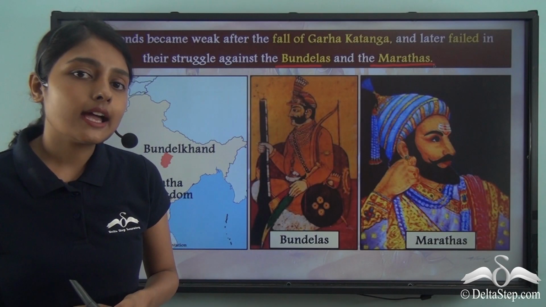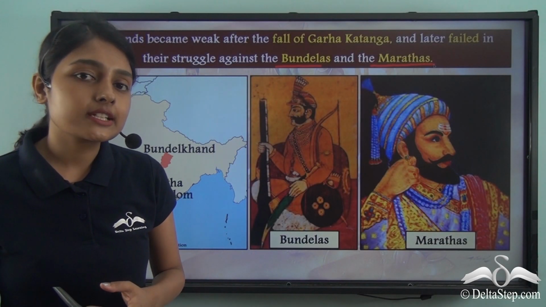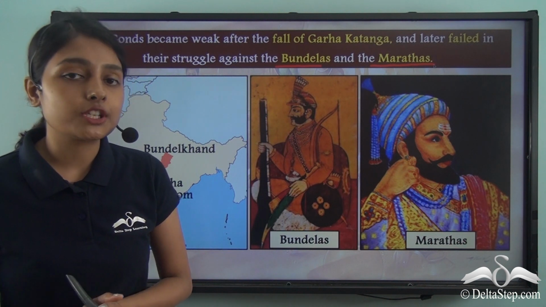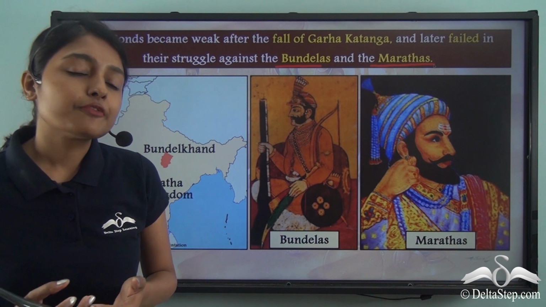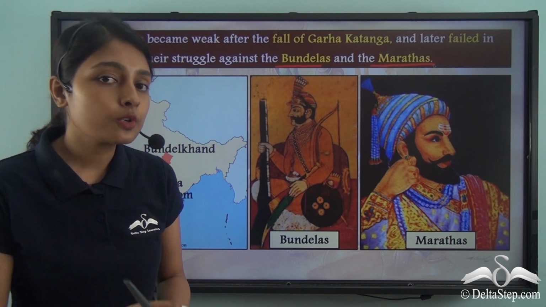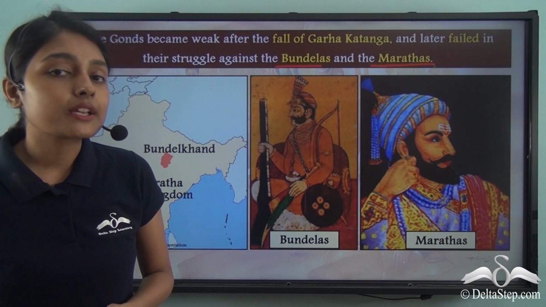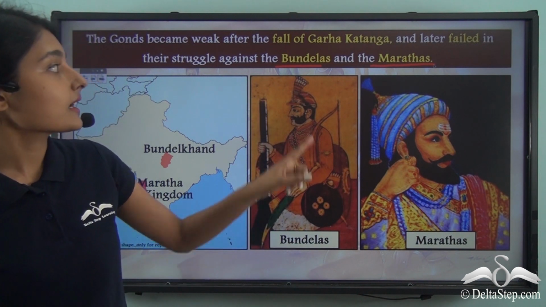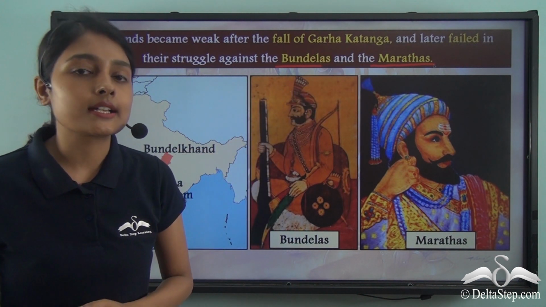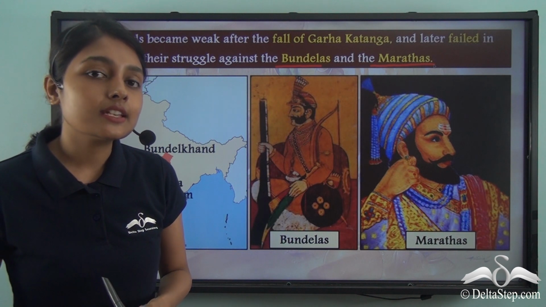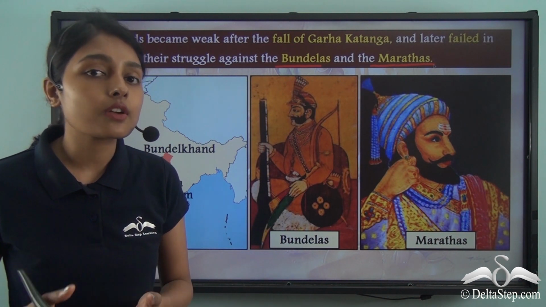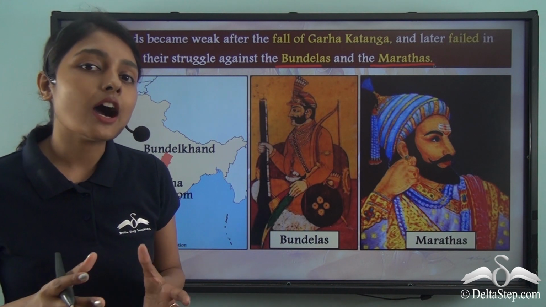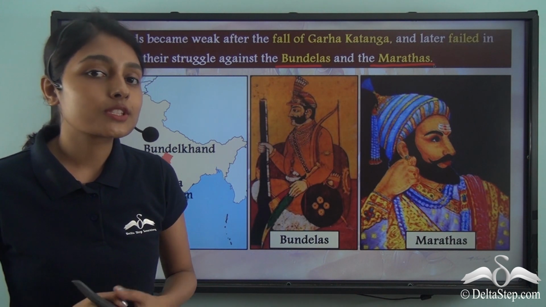We also learned that the Gonds practiced shifting cultivation to feed the population. But the Gond kingdom came to an end with its defeat at the hands of the Mughals firstly, and then because it failed to resist the attack of the Bundelas and the Marathas. Now in a subsequent lesson, we will focus on a few other tribes that were spread across the Indian subcontinent and how powerful they became around this time.